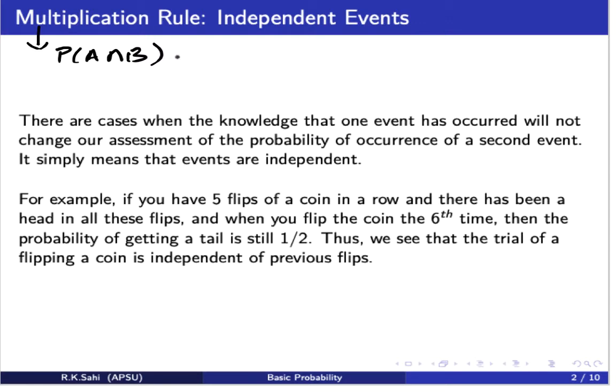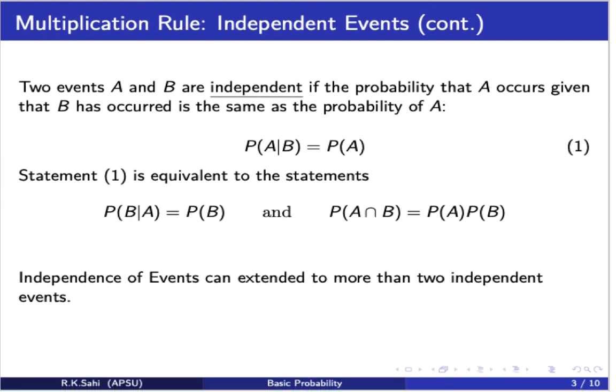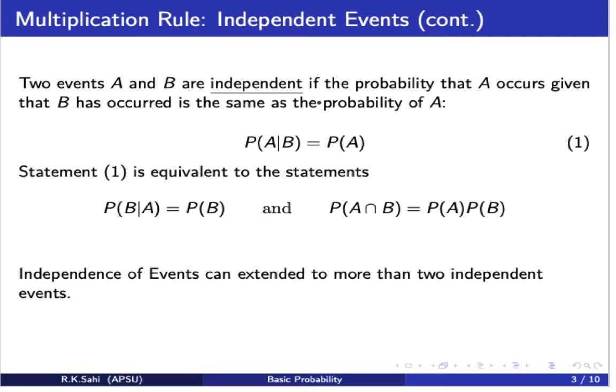And the way we define it is that if two events are independent, then the probability of A intersection B is given by the product of probability A with probability B. Furthermore, the definition can also be seen as: two events are independent if the probability that A occurs given that B has occurred is the same as the probability of A.